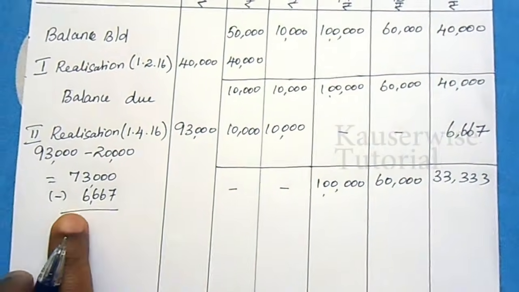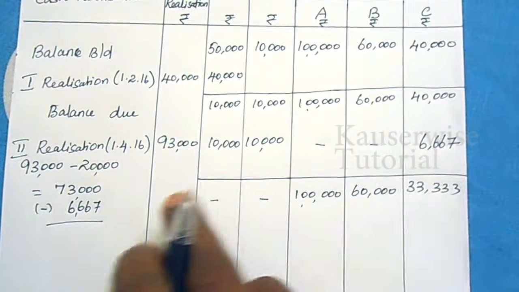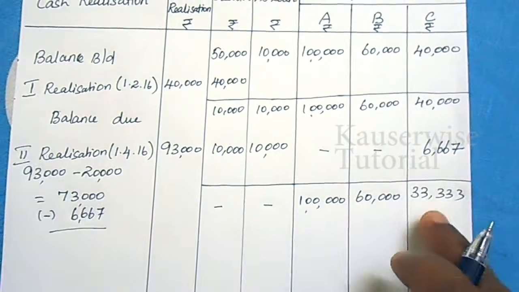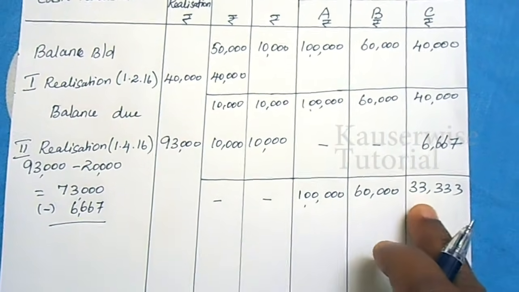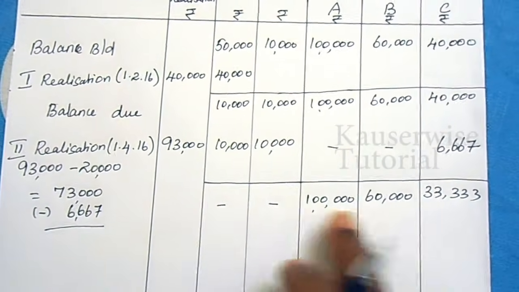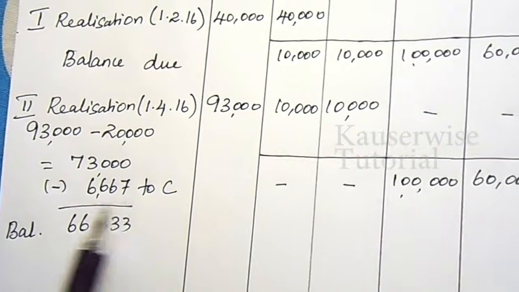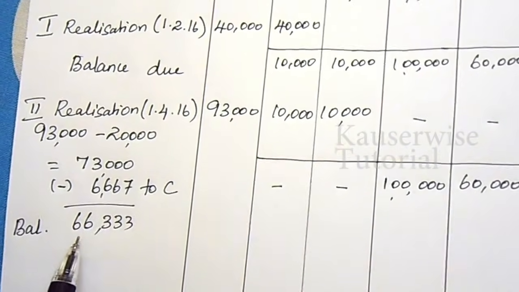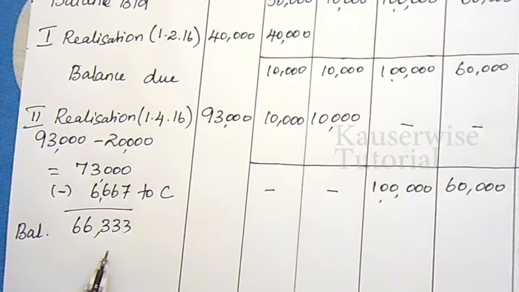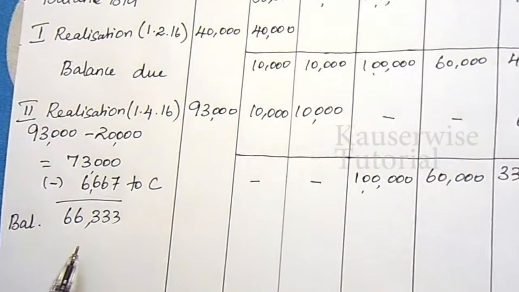Okay. So after making payment to C, that is the absolute surplus amount, no. First you have to settle this amount to C. After paying this amount, this is the due amount to C. How much? 33,333. For A, B, same amount, 1 lakh and 60,000. According to the absolute surplus calculation, we have made payment to C. Now we have 66,333 as balance from the second realization. For the next distribution, just refer to the absolute surplus calculation.